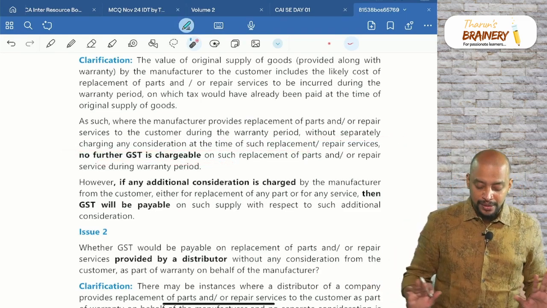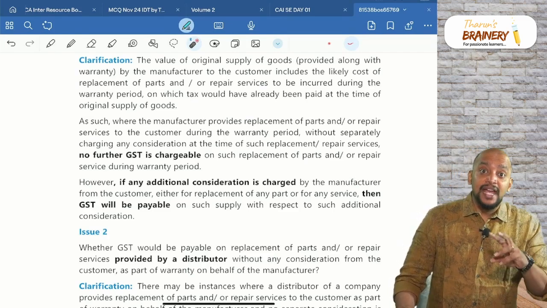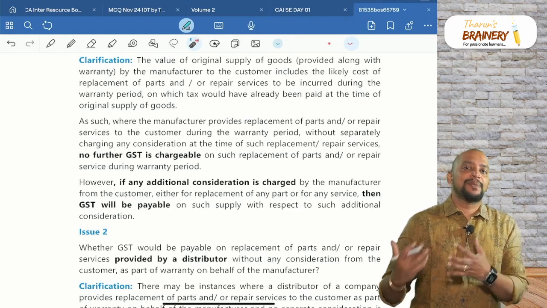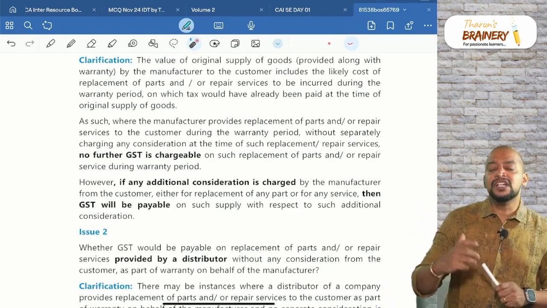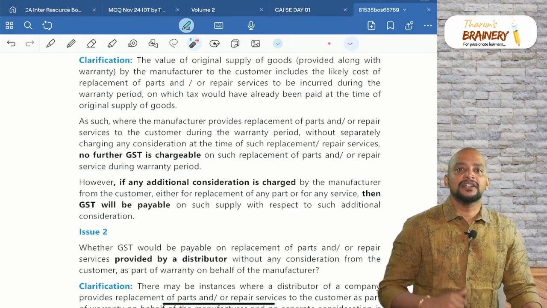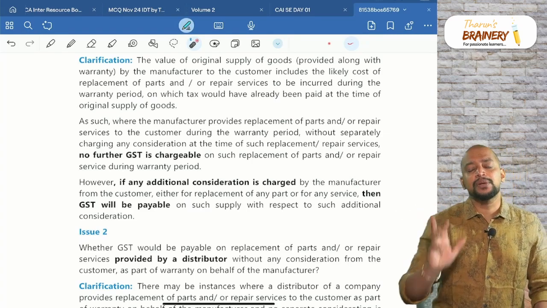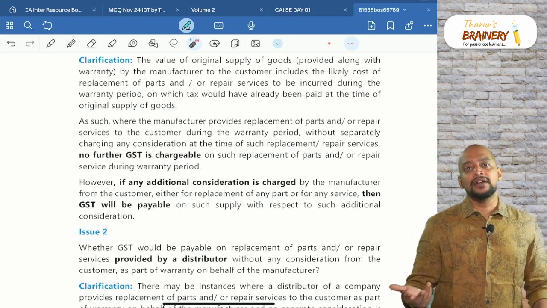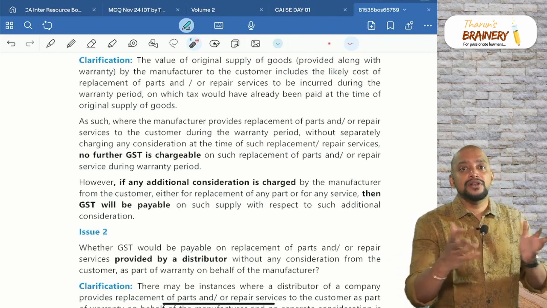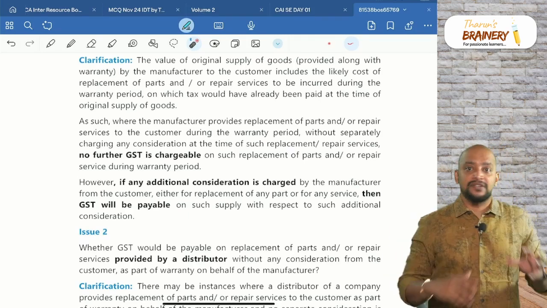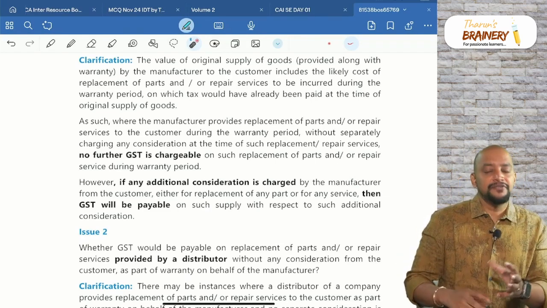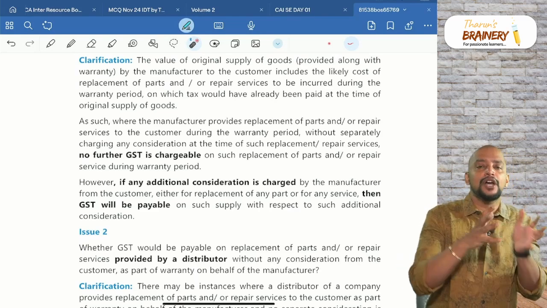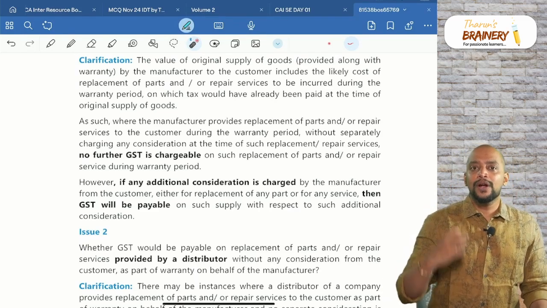Okay, GST not payable. However, if any additional amount is collected, now what will happen? Say it is not the parking sensor, some other part which is depreciable in nature, like an air filter. Now after 3 months, when they are replacing that with a new one, they will ask, sir, for the last 3 months you have used it, so you need to bear some cost. We are replacing it with a new one, correct? But you need to bear some cost because for the last few months you have used it. So due to that reason, what will happen?